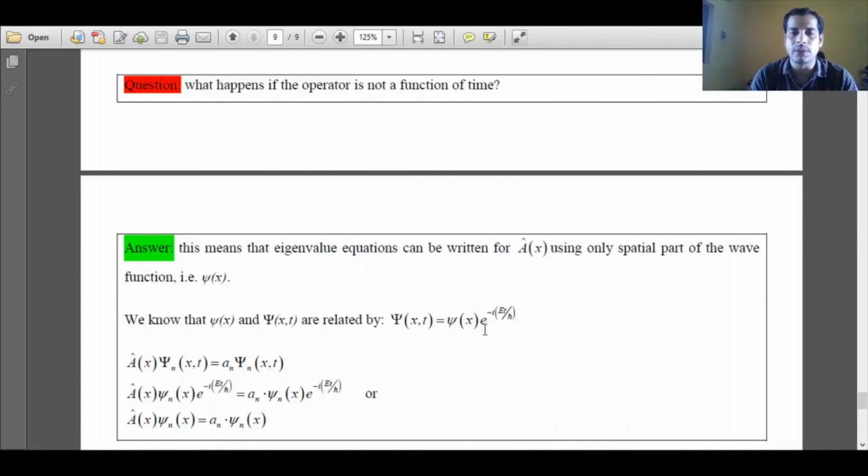We need to multiply only by e to the power minus iEt over ħ, but this condition is only applicable for standing waves, meaning waves that are restricted. If it is a superposition of many waves, then this condition is not applicable. Again I am saying this condition is only applicable to the standing wave situation.